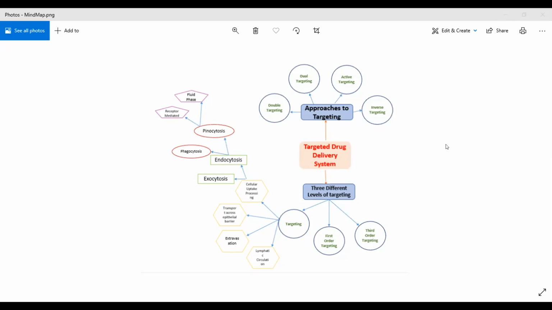Great. Really, you have made a fantastic mind map of the targeting approach.